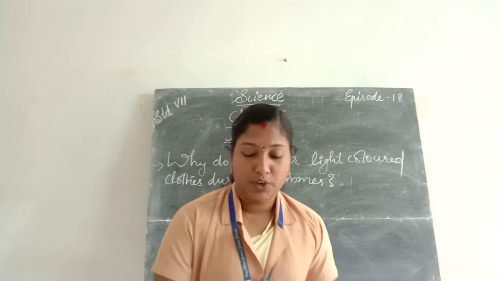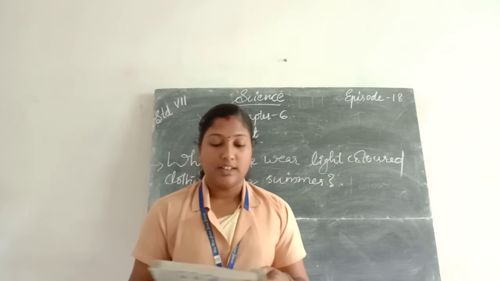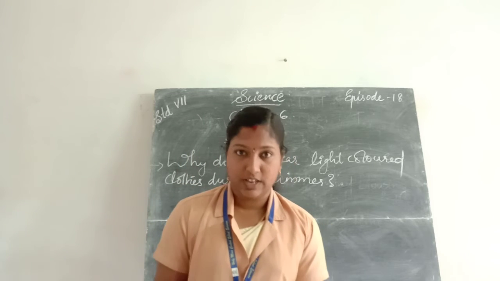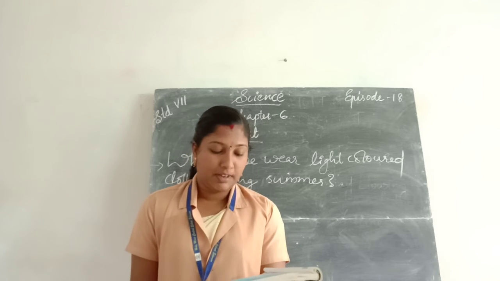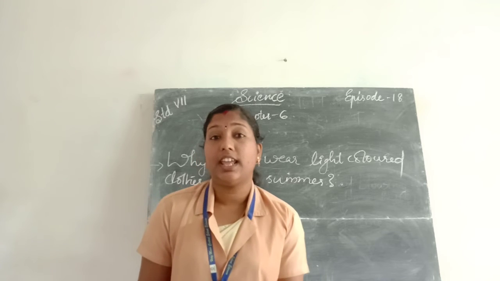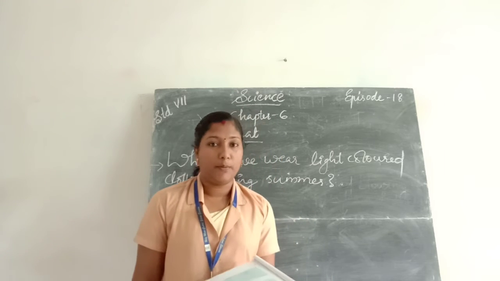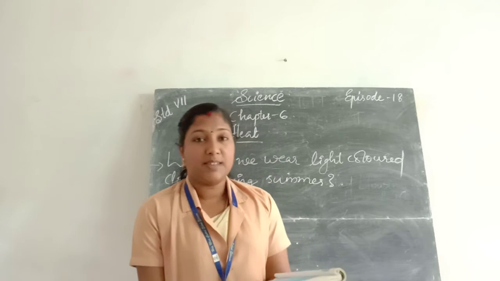Then next we move on to our exercise questions, page number 45. Our chapter is over. First question: state similarities and differences between the laboratory thermometer and the clinical thermometer. What are the similarities?